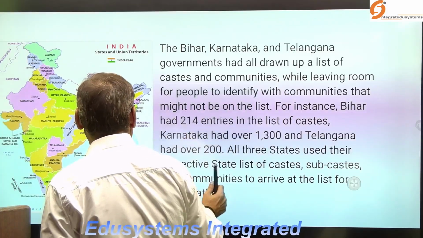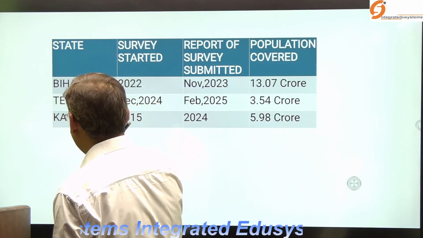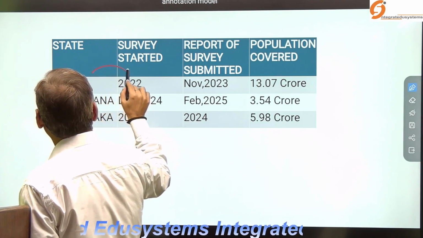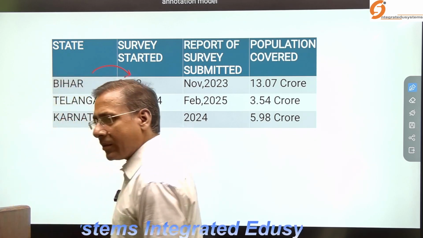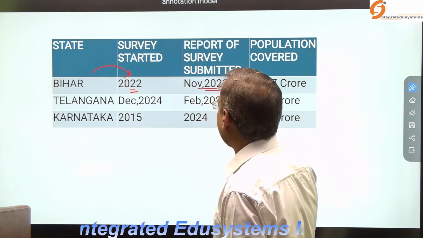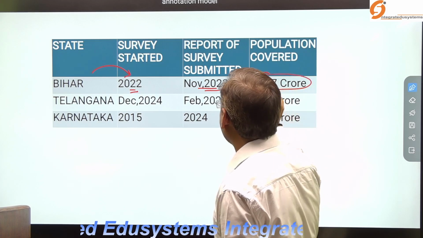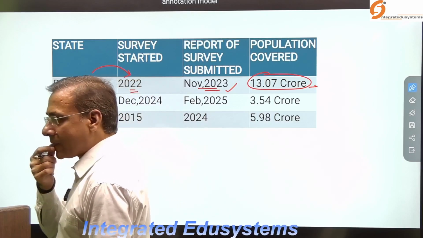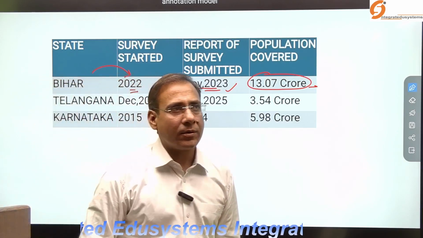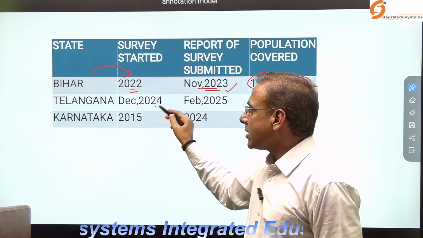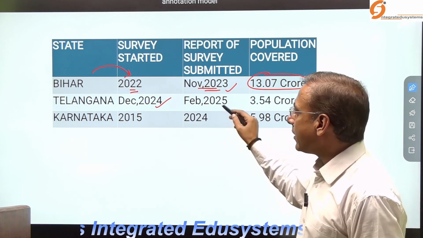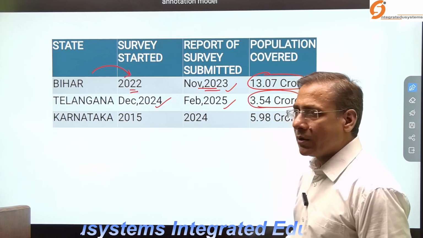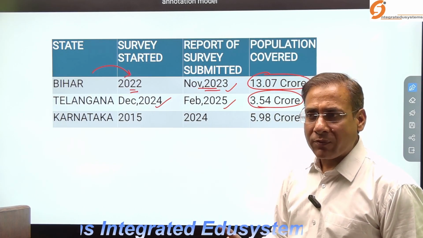Now, when these states conducted the survey, Bihar announced the survey in 2021. They submitted the report in November 2023, and in this survey they accommodated 13.07 crore population. Telangana started the census in December 2024 and submitted in February 2025, and they surveyed almost 3.54 crore population.